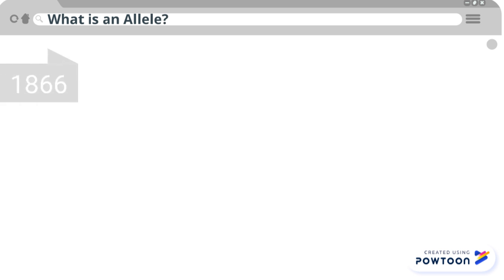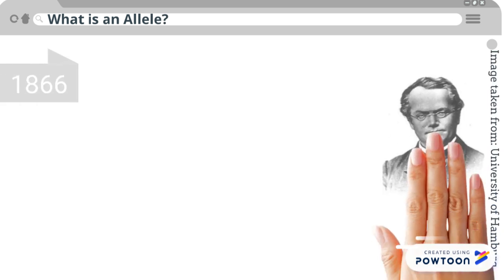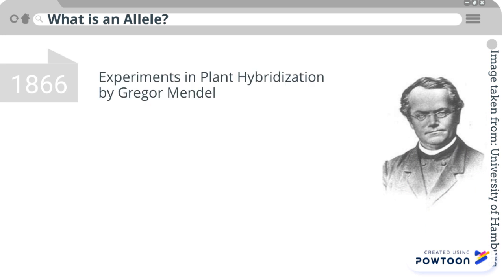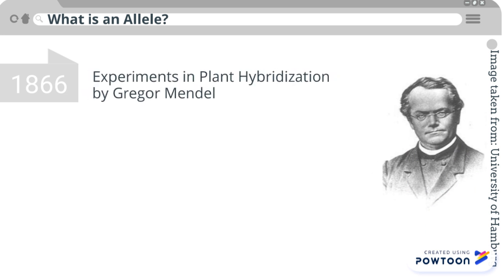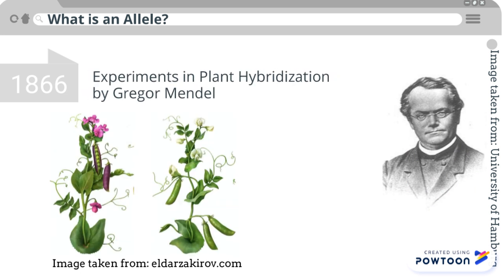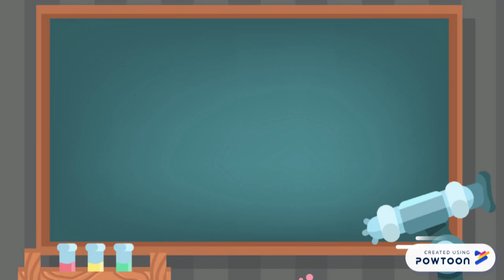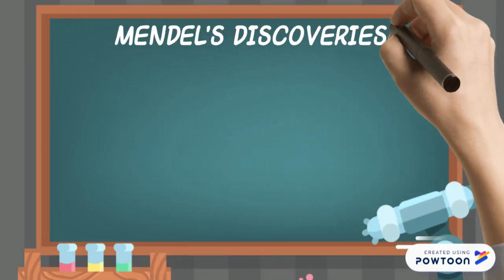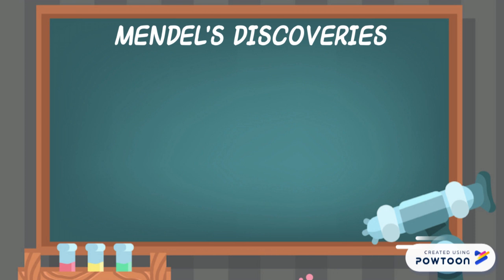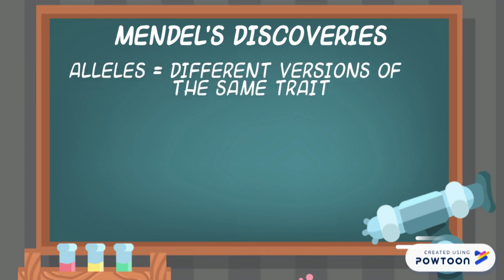Back in 1866, Gregor Mendel published a book called Experiments in Plant Hybridization, where he experimented with the inheritance patterns of pea plants. Mendel made some revolutionary discoveries with his peas, one being that alleles are just different versions of the same trait.